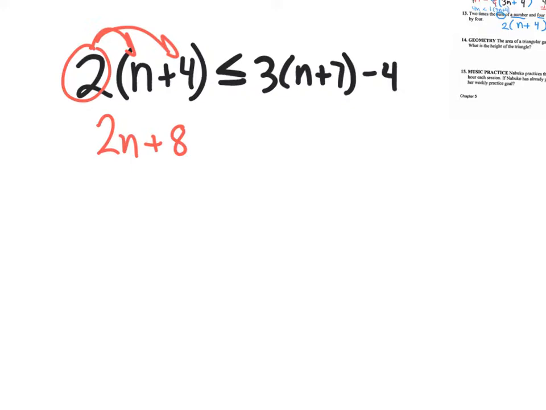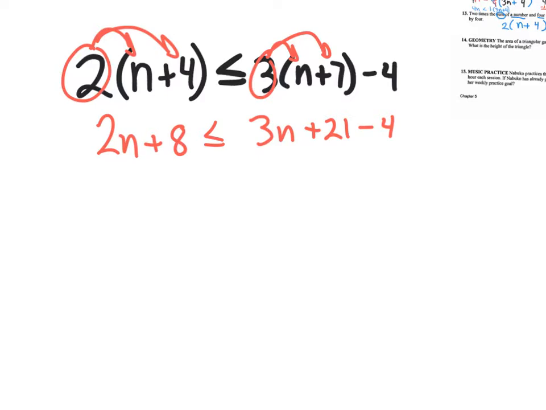On the other side, now there's nothing else to do right here on the left side because you can't really add letters and numbers, so you're just going to leave it like that. And I'm going to bring down the inequality, so it's going to be a less than or equal to right there. Now on the right side, I could distribute the 3 and then be able to combine like terms afterwards. So let's distribute first. You're going to say 3 times n, that's 3n, and then 3 times 7, that's positive 21. And let's bring down the minus 4.